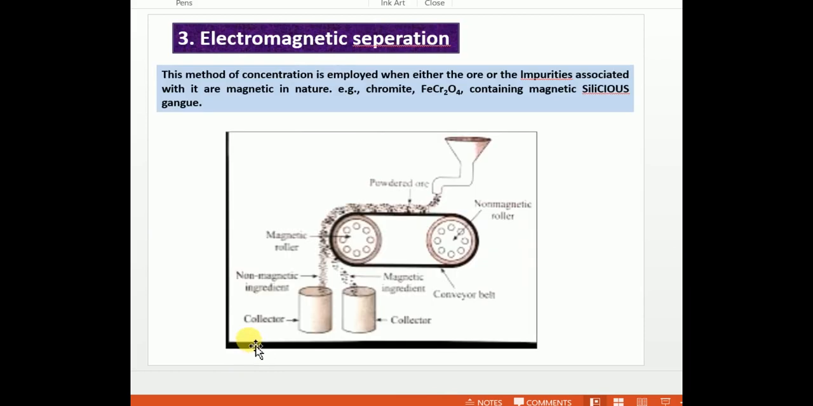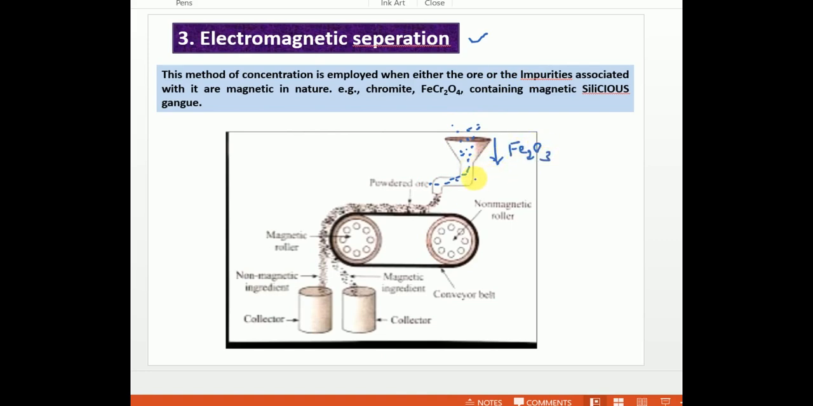Next, coming to the third method, electromagnetic separation. As the name itself says, here we apply a magnetic property, which is also a physical property. This method is employed when either the ore or the impurity is magnetic in nature. For example, suppose I am pouring an ore in powdery form. Here I have chosen the ore hematite, Fe2O3.